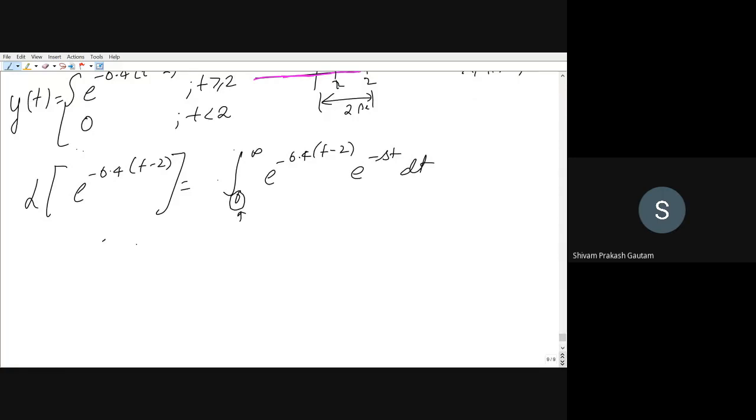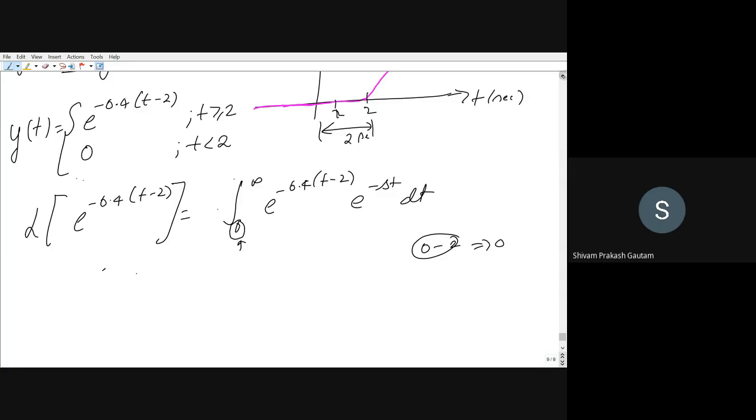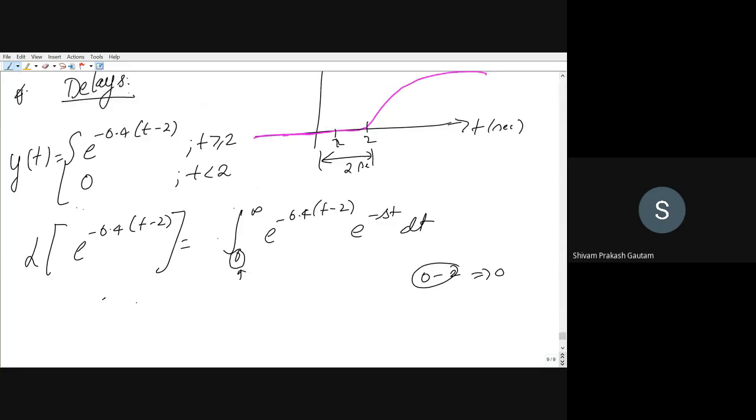But what is the use of lower limit when we know that from 0 to 2, the response is equal to 0, because for t less than 2, the response is 0. Only the response is present when t is equal to 2 or greater than 2. So can I change this lower limit from 0 to 2? Will it make any difference?